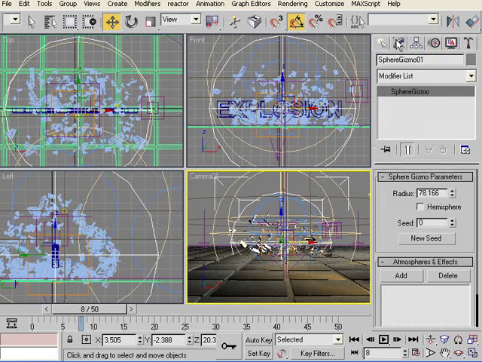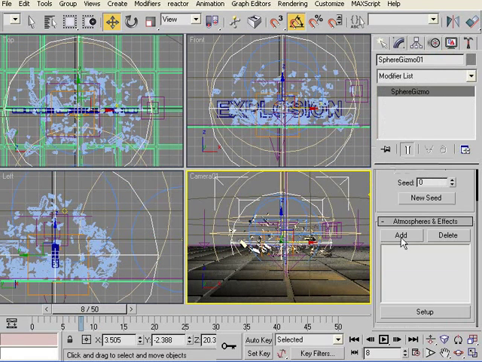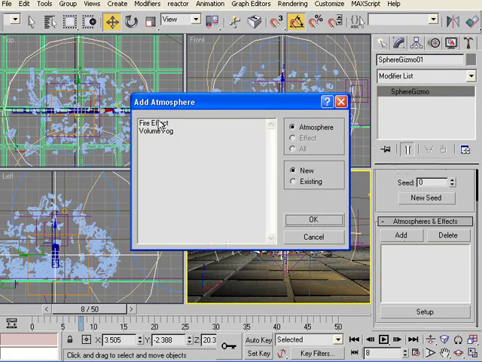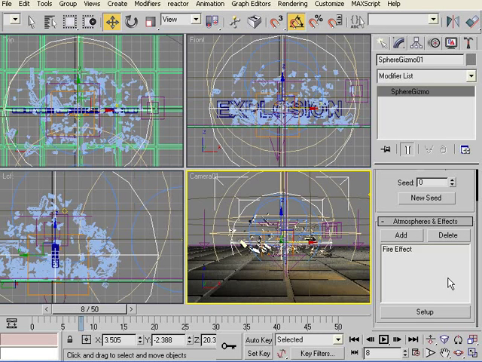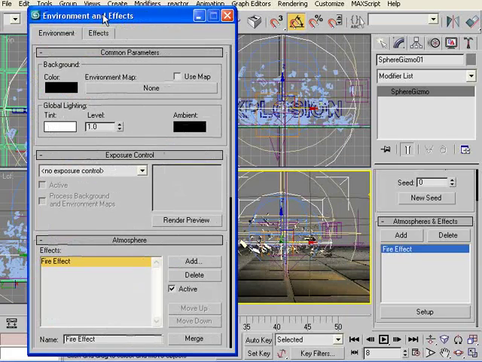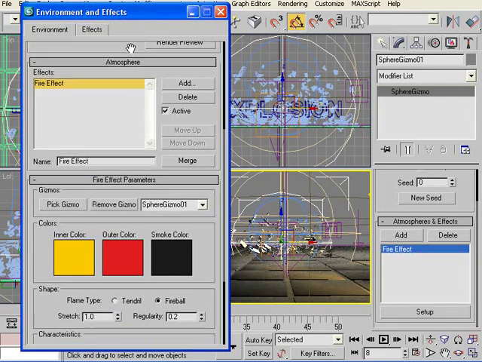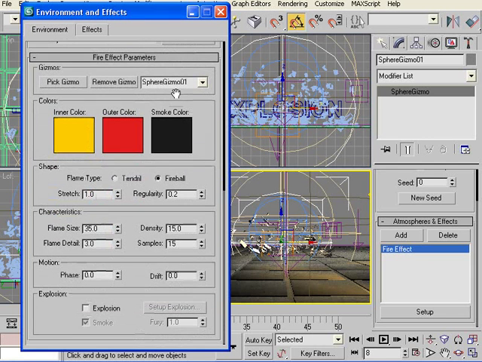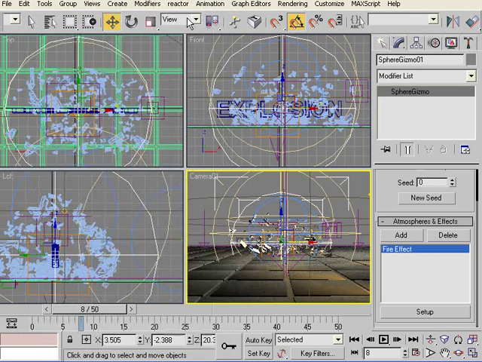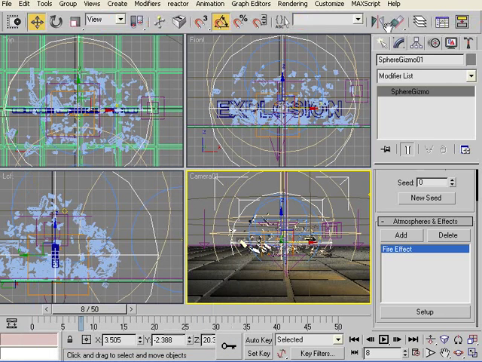We need to add a fire effect. In the fire effect, we scroll down, and since it's set, let's see how it looks.